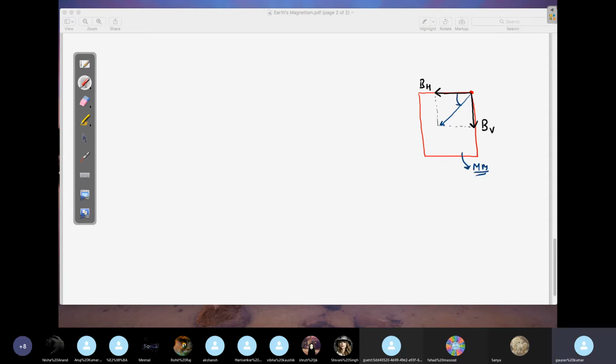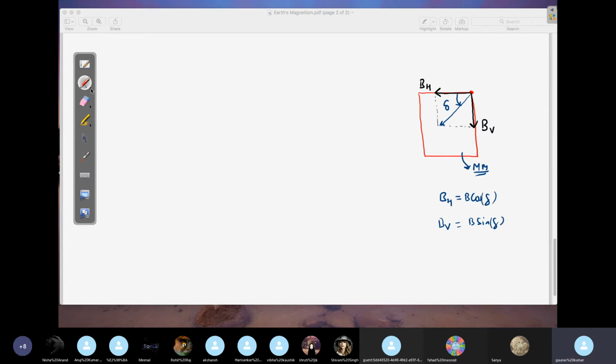This angle is called what? Dip angle. Let's say this angle is delta. Dip should be written as delta; this is how they write it in most books. Dip angle. So what is the value of BH? BH will be B cos delta, where delta is the dip angle. And what is BV? BV will be B sin delta. This is how you get the things.